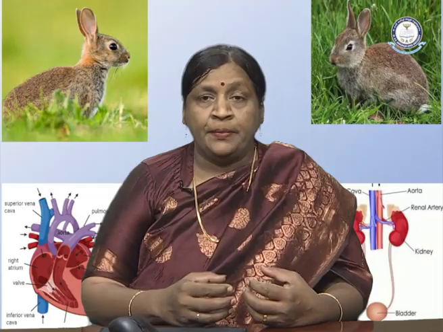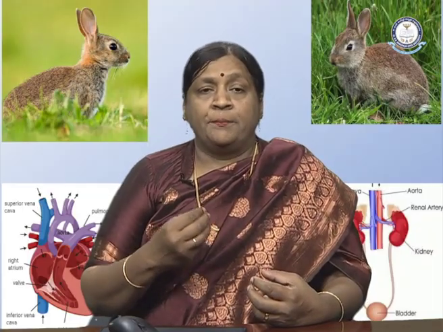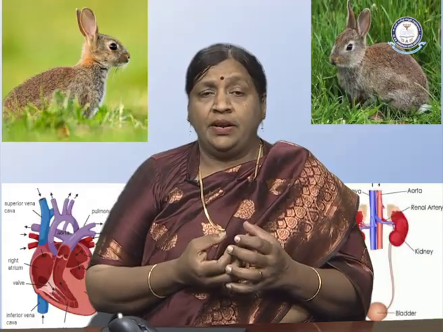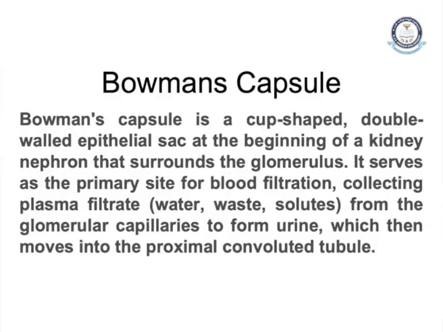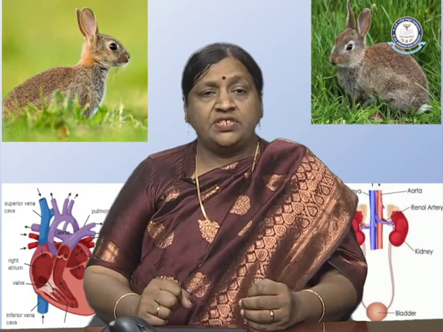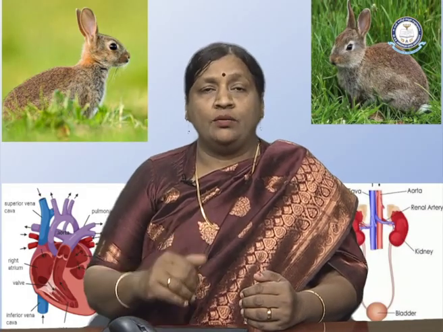Now this Bowman's capsule is the first site where the blood is filtered and the plasma filtrate forms. So what is present in the filtrate? The plasma filtrate has water, waste, and solutes. This filtrate from the capillaries forms the urine, which then moves to the proximal convoluted tubule.